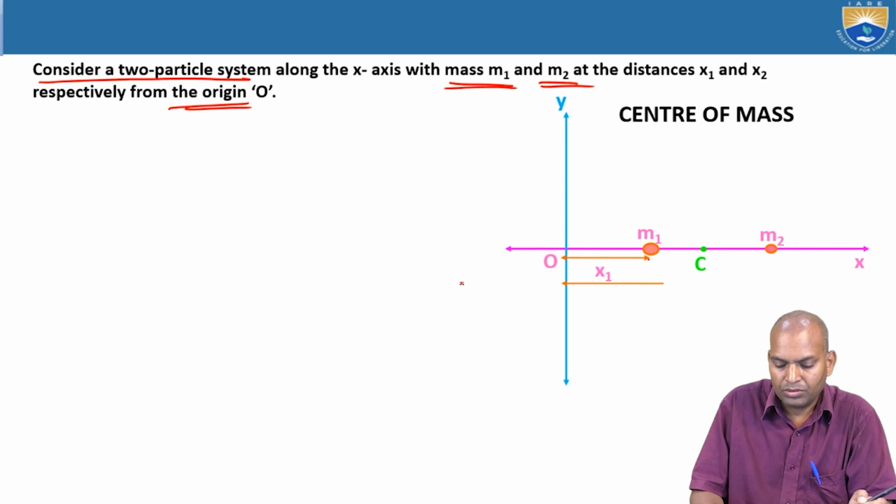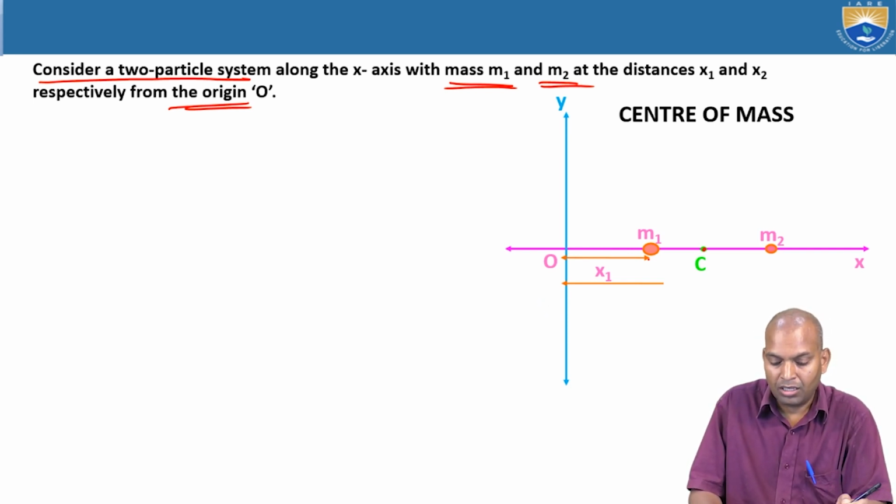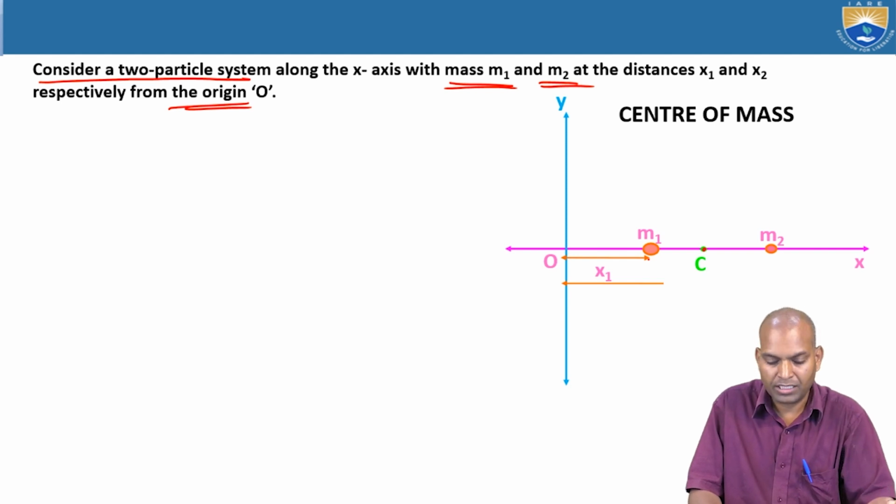The center of mass lies between these two, and these two masses are along the OX axis.